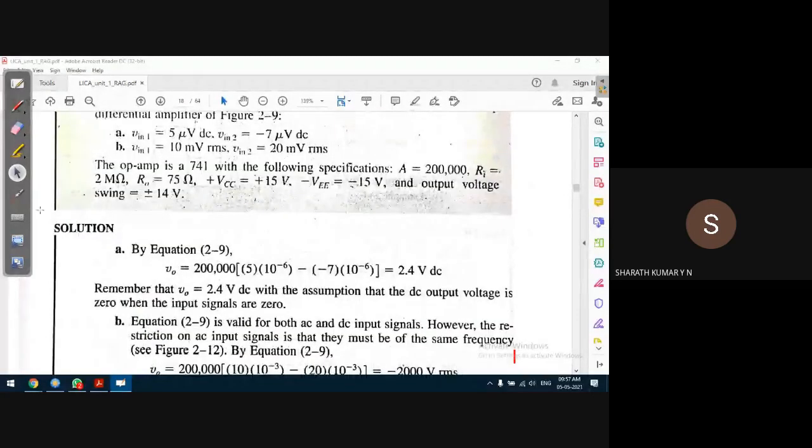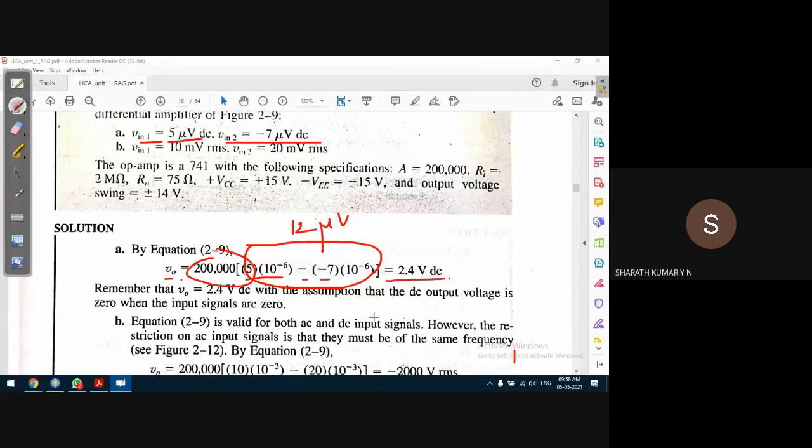We'll take one simple example, guys. Let us say the input voltage Vin1 is 5 microvolts and Vin2 is minus 7 microvolts. What is the output voltage? 5 microvolts minus of minus 7 microvolts, which is 12 microvolts. 12 microvolts multiplied by 200,000 becomes 2.4 volts. The output voltage becomes 2.4 volts, and the output starts saturating.